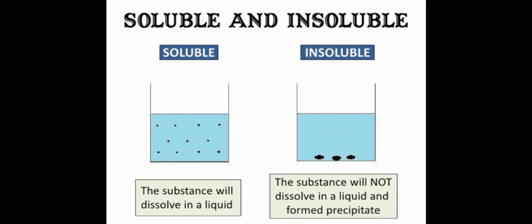And the second concept in this chapter is, which are the things that are soluble in water and insoluble in water? Which are the objects that are soluble in water and which are insoluble in water? We are going to see this with experiments as well.